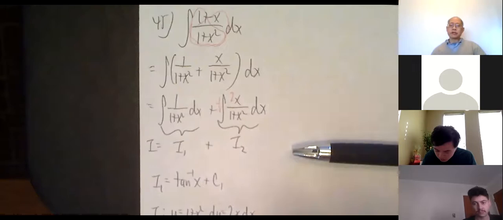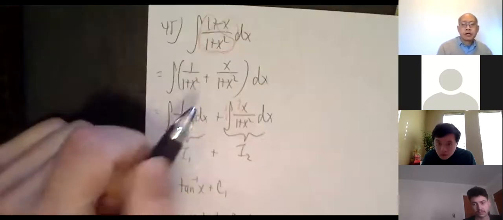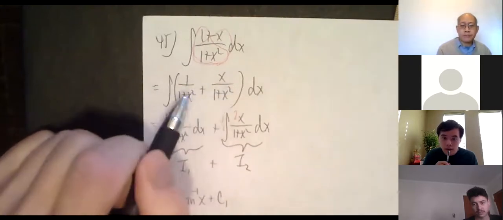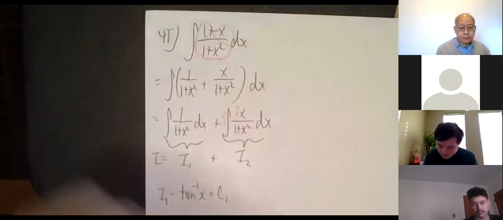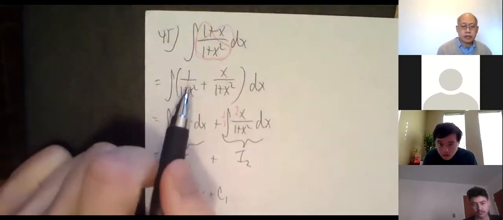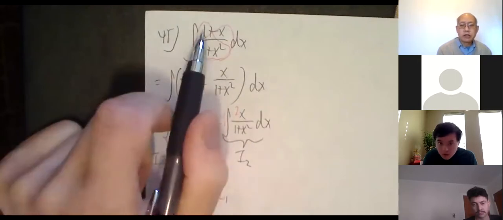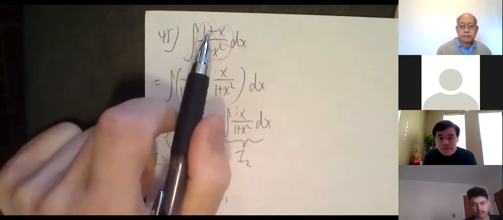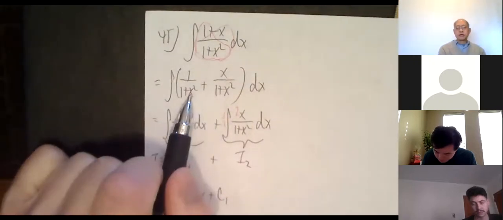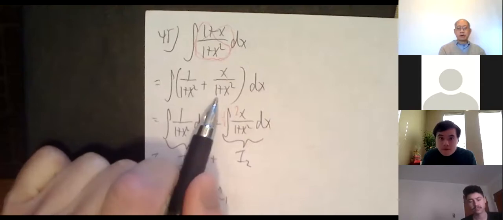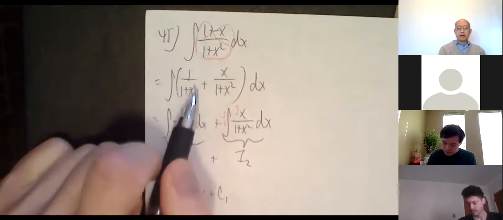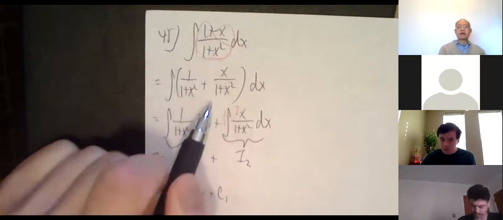The trick is to break this up into 2 integrals. I'll break the fraction up into 1 over 1 plus x squared plus x over 1 plus x squared. So this is the same thing. Remember, a lot of your operations in math go both directions. You probably went from this direction to this direction a lot in algebra, but you didn't go backwards. But you're allowed to. You would say, common denominator, 1 plus x squared, just combine the top. But you can go backwards too.